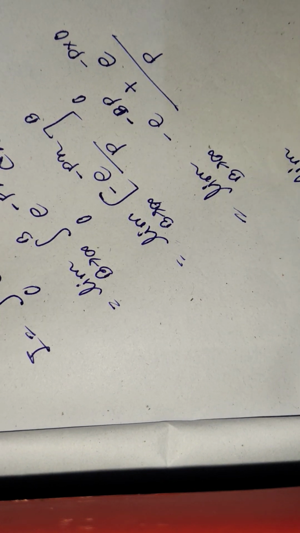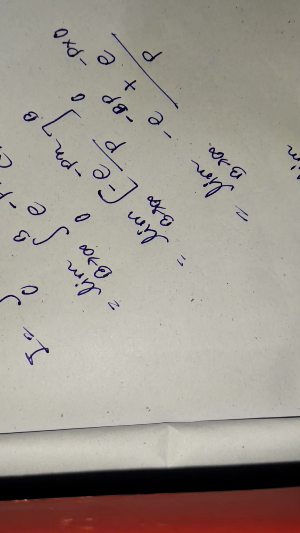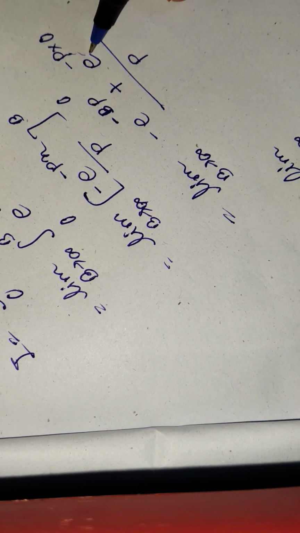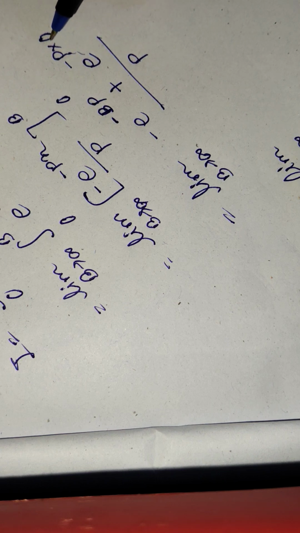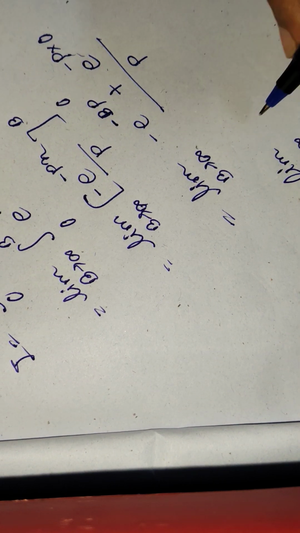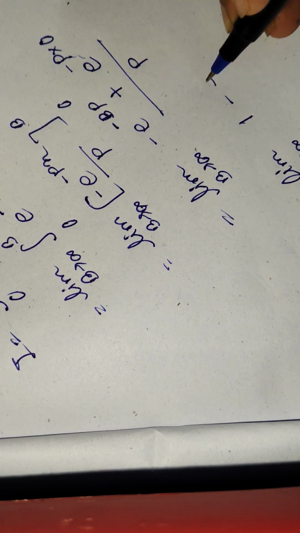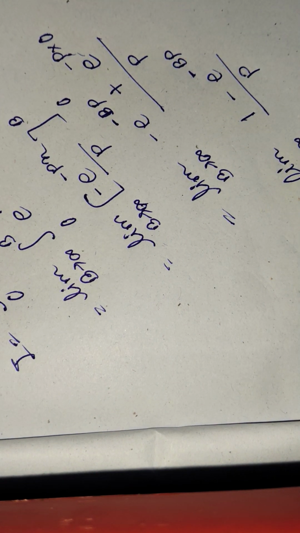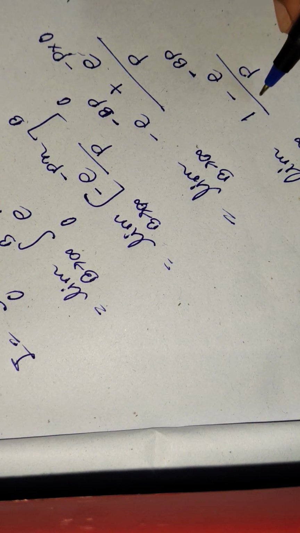Now this is limit b tending to infinity. Well, this is nothing but 1, right? Because this is basically e to the power minus 0, which is e to the power 0, meaning 1, right? So this is 1 and this is minus e to the power minus b into p divided by p. Now we have to deal with that only.